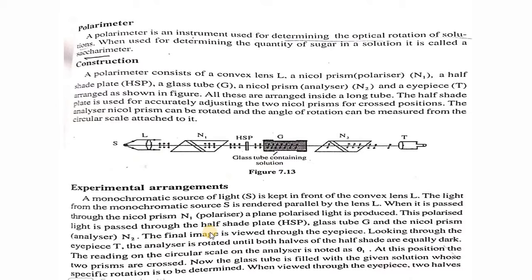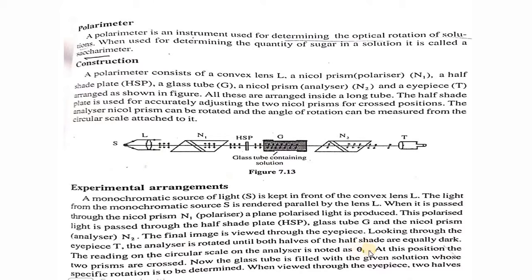Going for complete darkness is very easy. So we'll always choose the position where the analyzer and the polarizer are crossed, and this gives you the maximum darkness position. As a convention we always follow this. If you try the bright position, it will also give you a good result, but it is very difficult to identify the correct bright position. So it is better always to use the dark position.